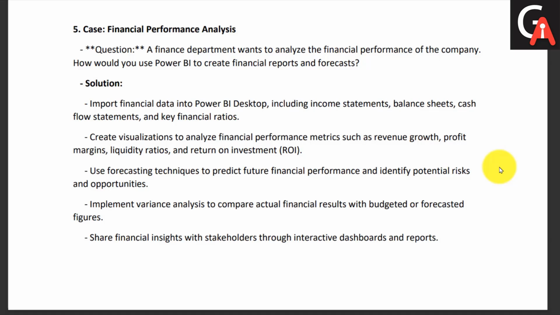Then we will use forecasting techniques to predict future financial performance, to identify potential risks and opportunities, and also trends. Then we will also implement variance analysis to compare the actual financial results with the budgeted or forecasted results. There are some expected targets to be achieved in the financial domain, and a team working to achieve them.